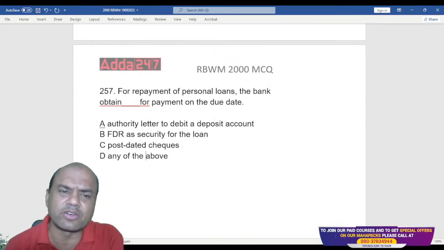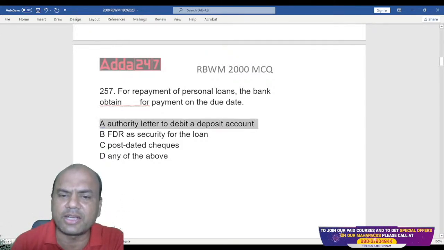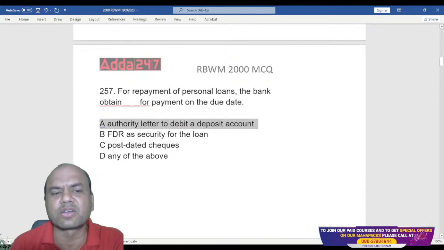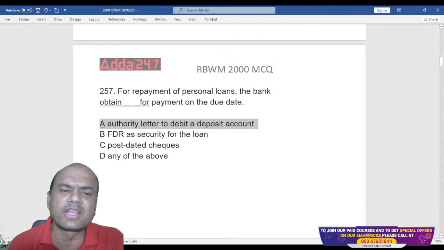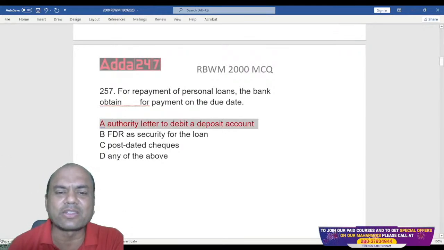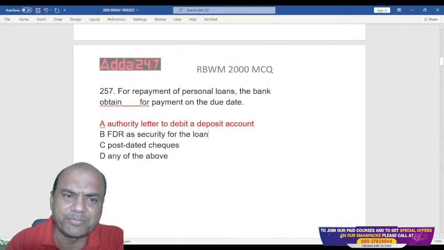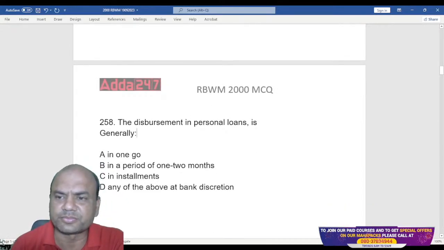All those days are gone now. Directly authority letter, which we also call SI, standing instruction. So we take SI only. Nowadays PDCs and all these things are gone. Okay? Next one.